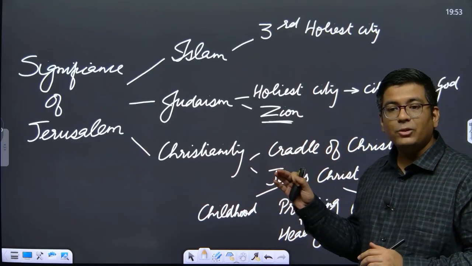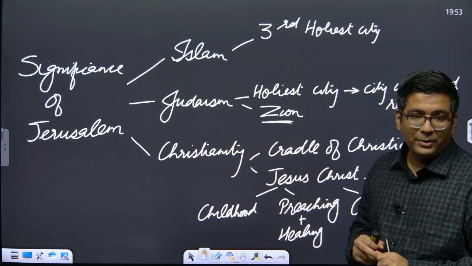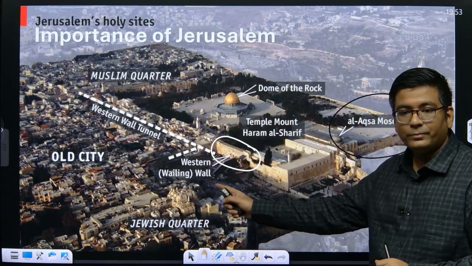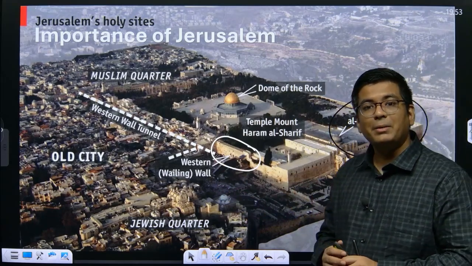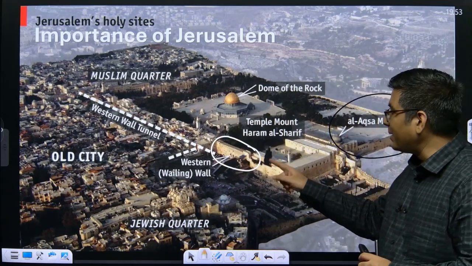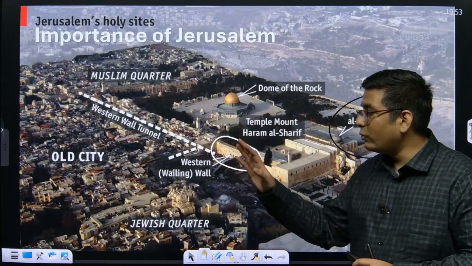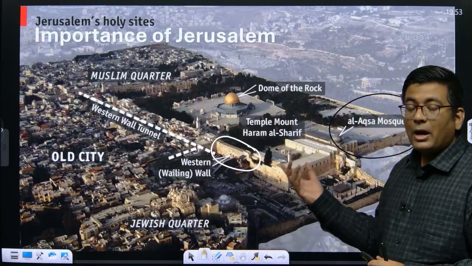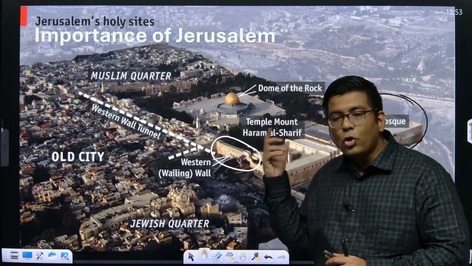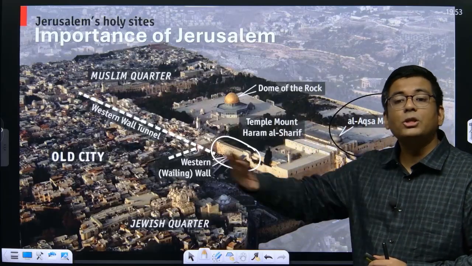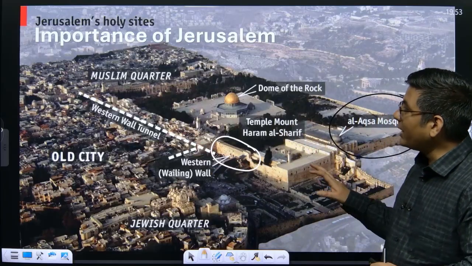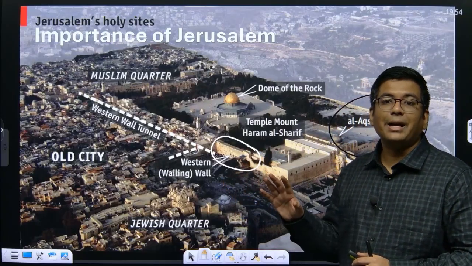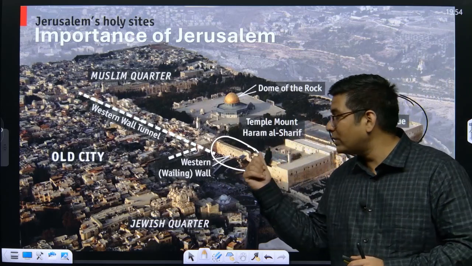Okay, so now subsequently, this particular city had two temples which were built. The second temple was the one which was built at this particular site, and this was destroyed by the Babylonians. The only remnant of that temple is basically this wall, which is called the Western Wall, or is also famously called the Wailing Wall. Now, this particular wall is the holiest place for all the Jewish followers. And subsequently, all the Jews throughout the world, wherever they are, actually pray in the direction of this particular wall.